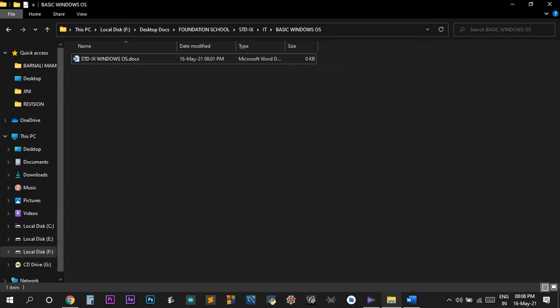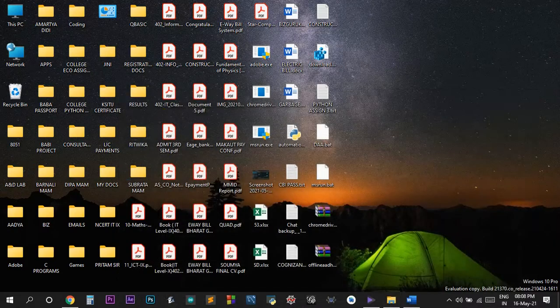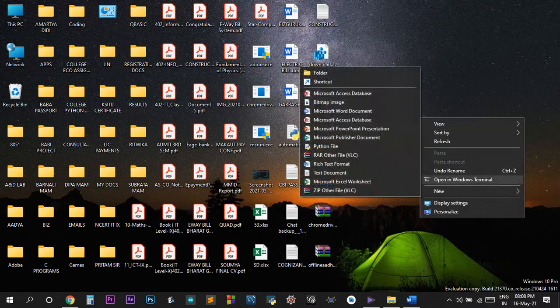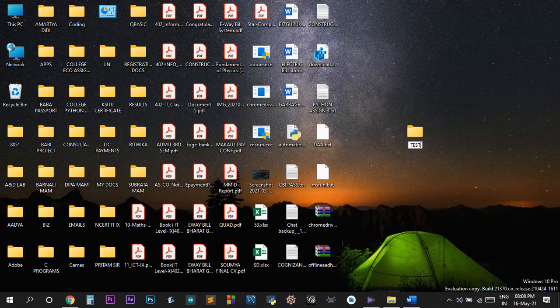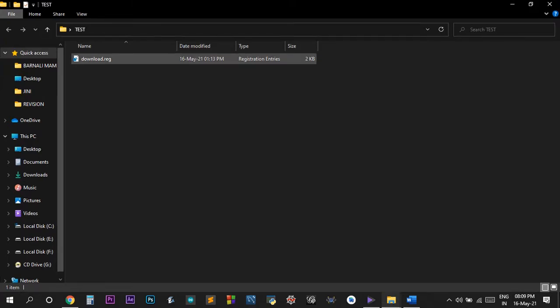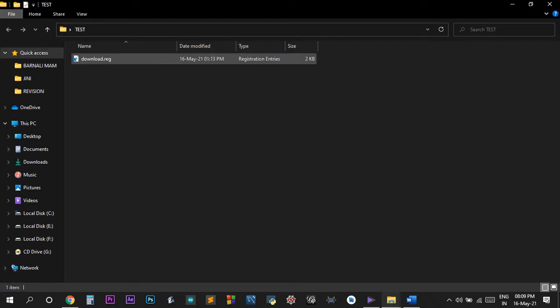Next comes the point and drag. Now see what this point and drag does. If I create a folder over here, suppose test folder. Now if I want to drag this file to this folder, over here it's showing move to test. So I'm just dragging this file. Now if I open this, it has gone into this folder.